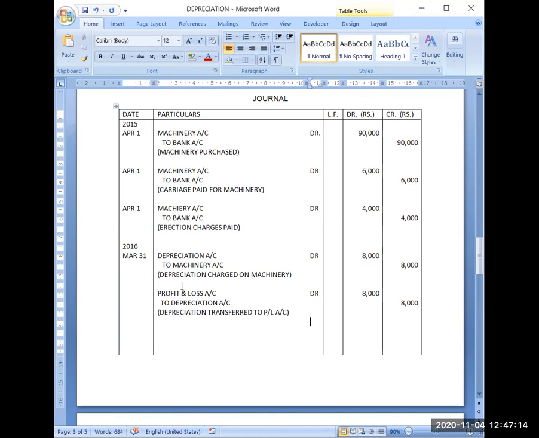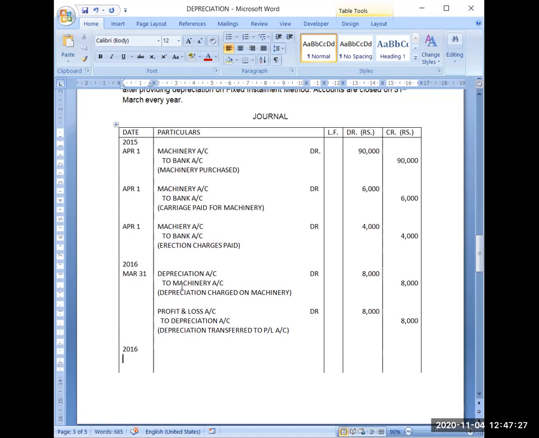Okay. Now 1 year has been completed. Second year will be 2016. Now on April 1st, you have purchased a machine on April 1st, 2015. Next year again you will not be purchasing this machine.